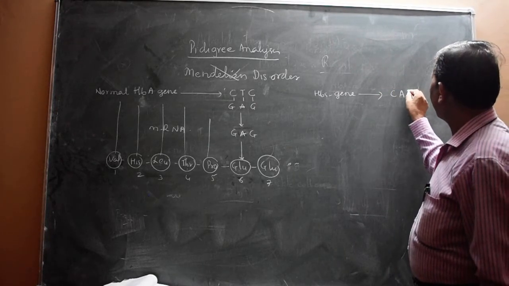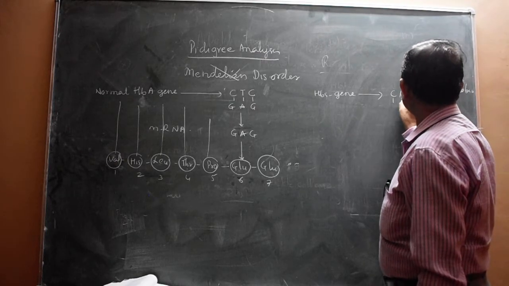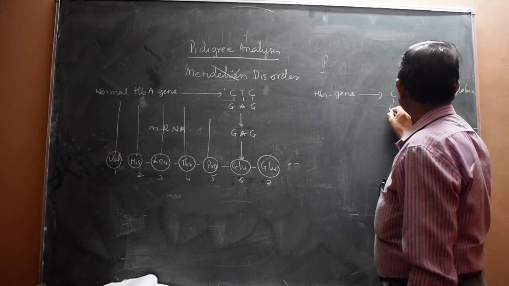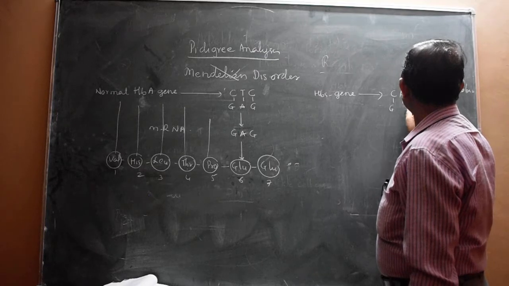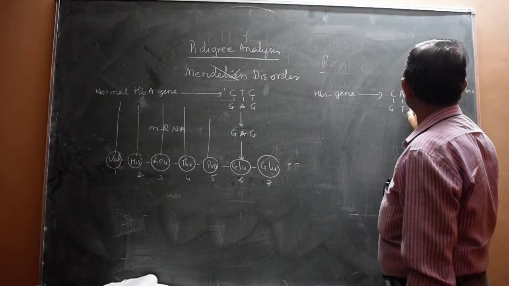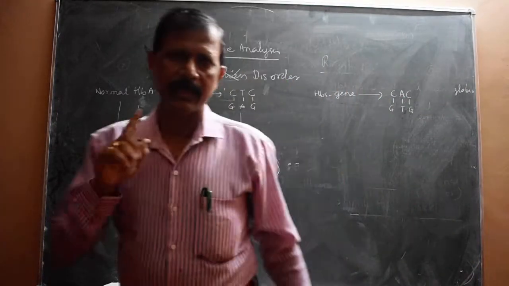Instead of thymine, adenine is present, and its opposite is G, then T, then G, GTG, correct?